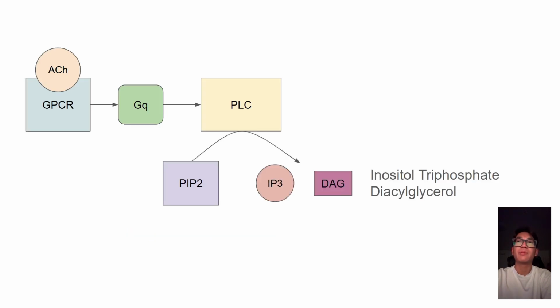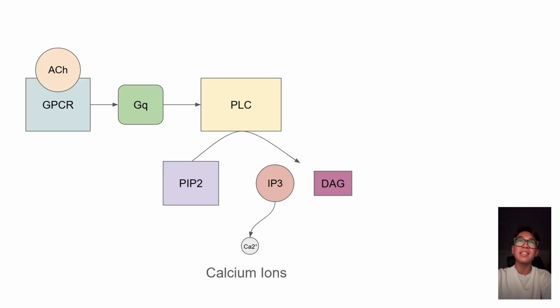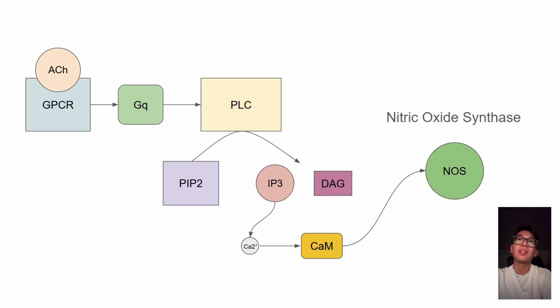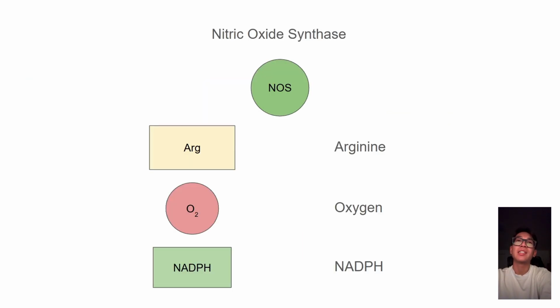IP3 diffuses across to the smooth endoplasmic reticulum and is responsible for the release of calcium ions. These calcium ions then bind to calmodulin and form the calcium calmodulin complex. This complex allows for nitric oxide synthase to be activated. But for nitric oxide synthase to synthesize NO, it requires arginine, oxygen, and NADPH.